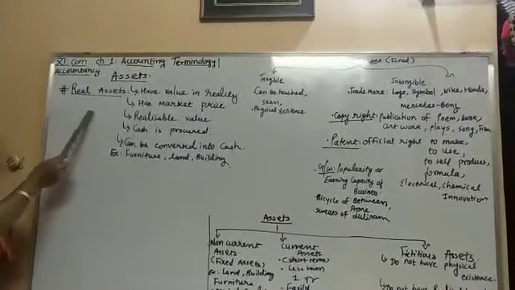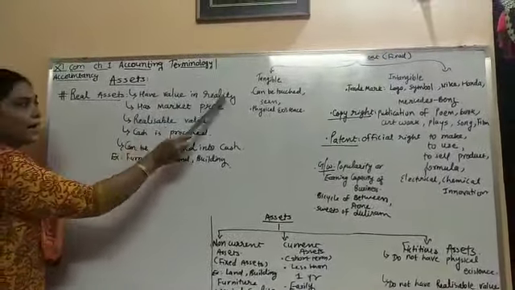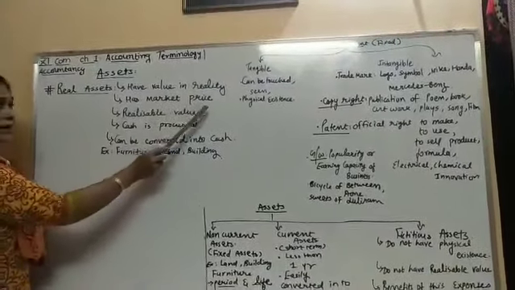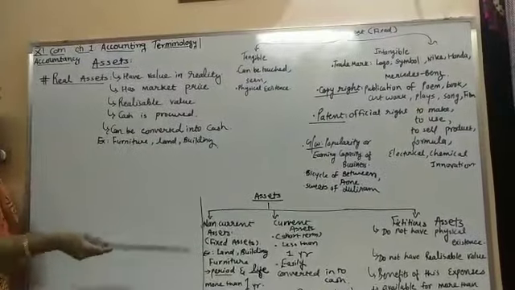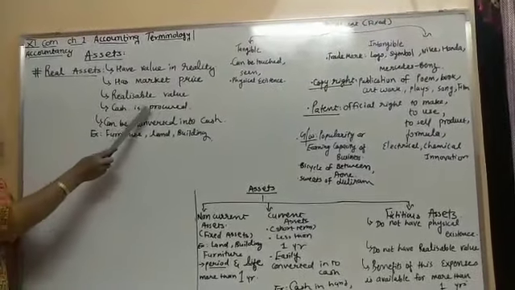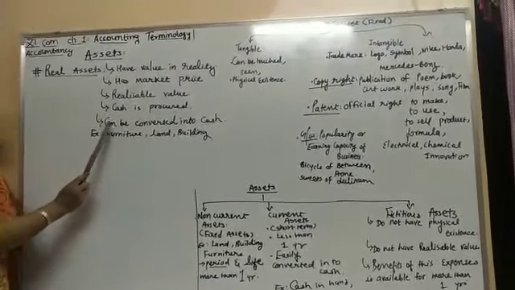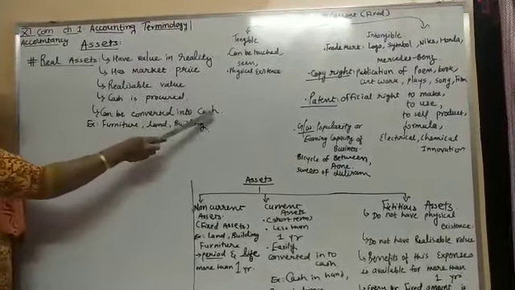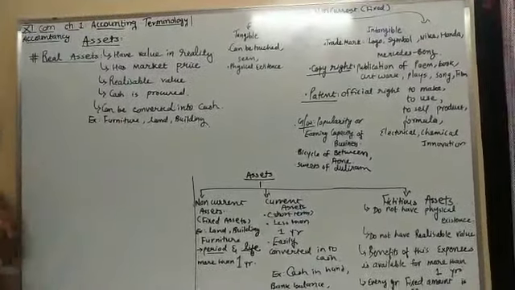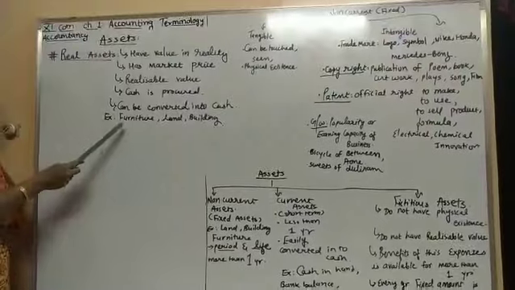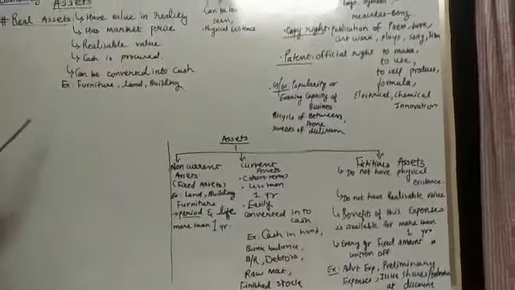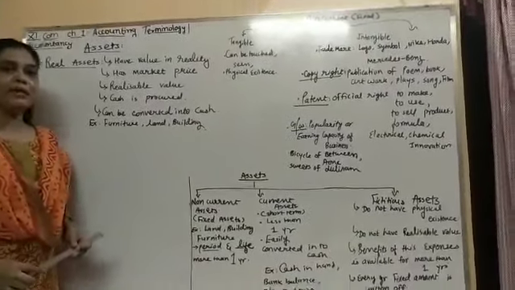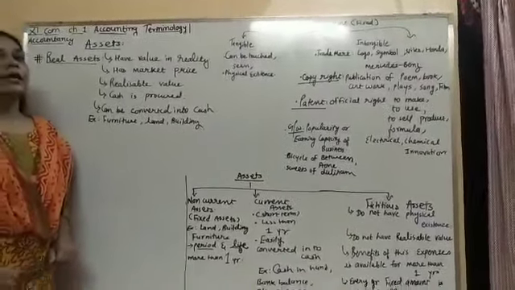Now let's see the last topic of the asset, that is real assets. The word itself suggests assets which have reality, which have a market price, which have a realizable value. That means when I sell it off, I will get the cash. It can be converted into cash. For example, furniture, land, building are all called real assets. So here I complete two important topics. Thank you.